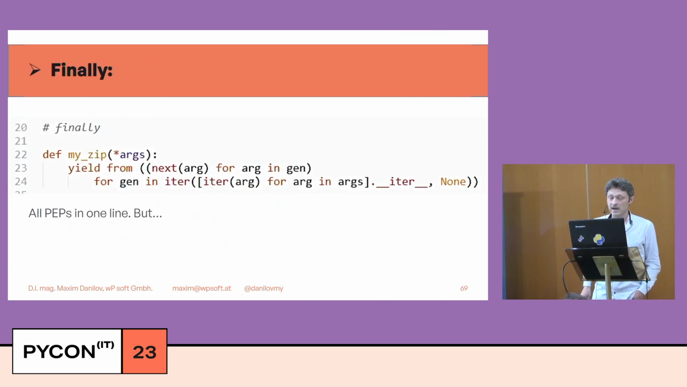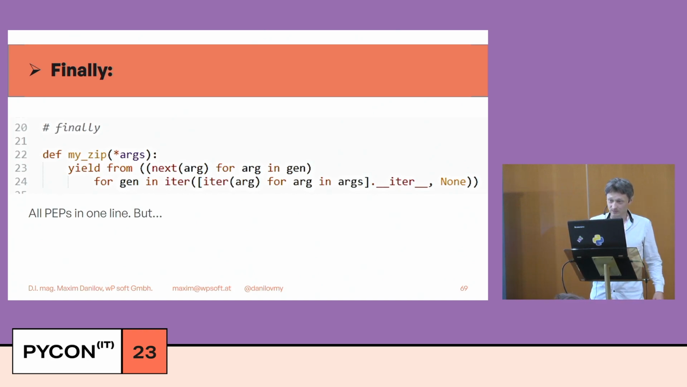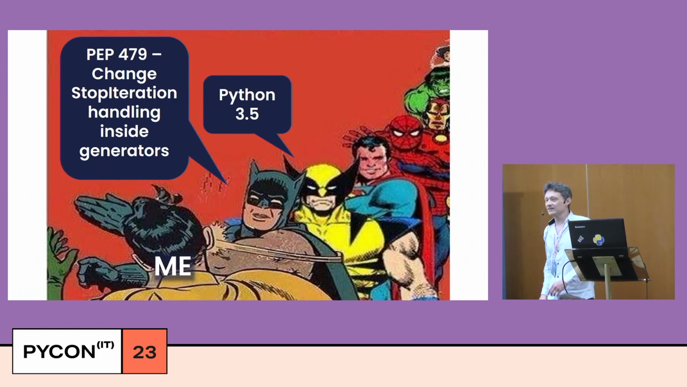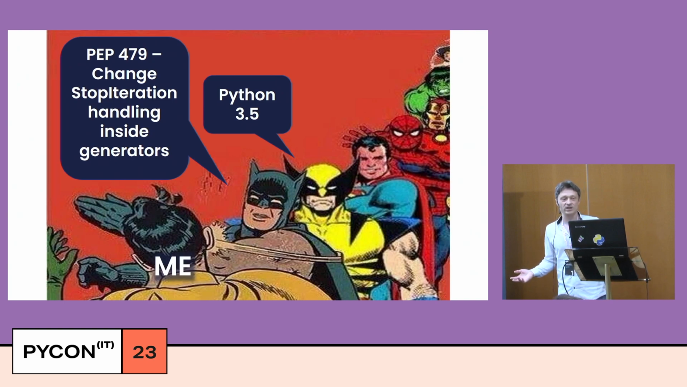But I did it. This is all the PEPs which I already told about, in one line. This is zip. And it works. It works in our old project. Probably you don't understand how it works, but it works in the old project, but not for Python 3.5. With the new PEP, they changed StopIteration handling inside generators. I think this PEP is wrong.